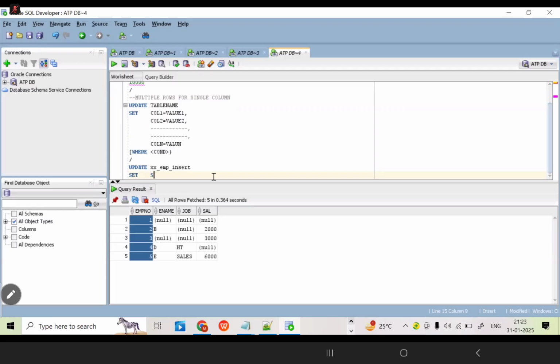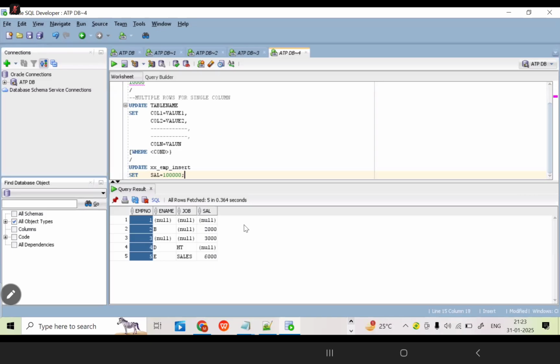Salary only. Take that salary column. Now, what value has the user provided? All the employees' salary should be the same as per the user requirement. What is the salary you want to receive from the user? 1 lakh, sir. Okay, 1 lakh.